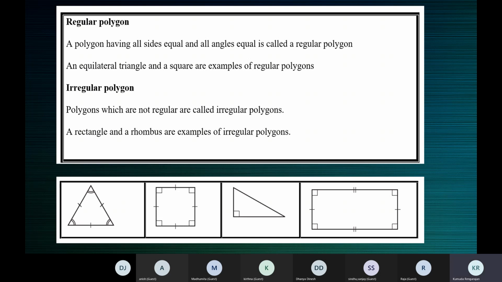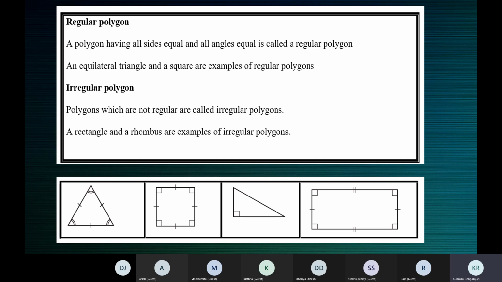Is a rectangle a regular polygon? No, ma'am. Why? Because its sides and angles are not equal, ma'am. No, only opposite sides are equal. Because sides are equal, but only opposite sides are equal. All sides are not equal. But all the angles are equal. That is not sufficient. Both conditions must be true. All angles must be equal. All sides also must be equal.